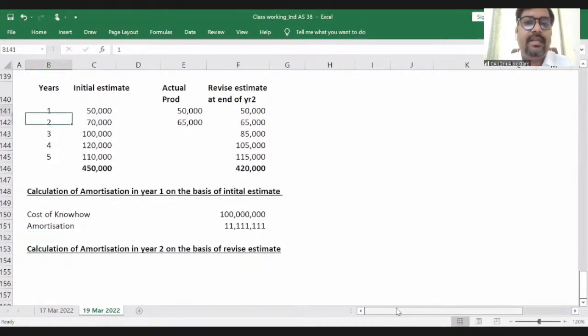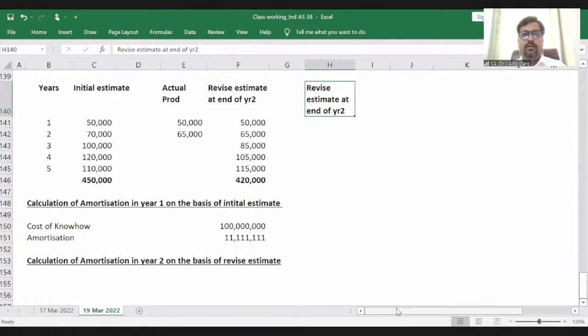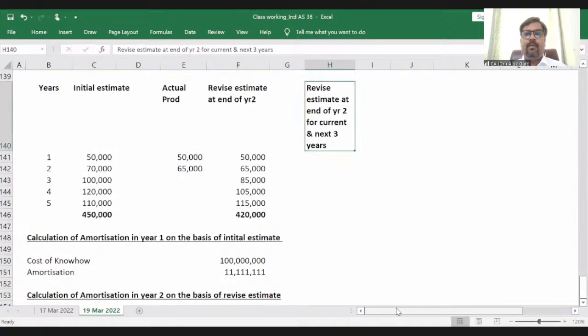Right. You can write here: revised estimate at the end of year 2, for the current year and the next 4 years. Sorry, current and next 3 years. Because we have to apply it prospectively, so we need to see this prospectively, right?